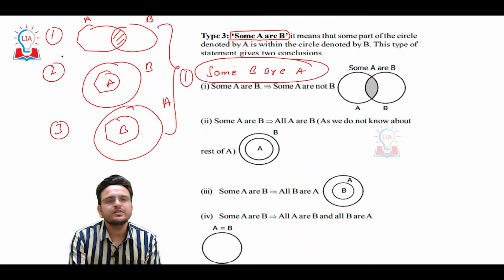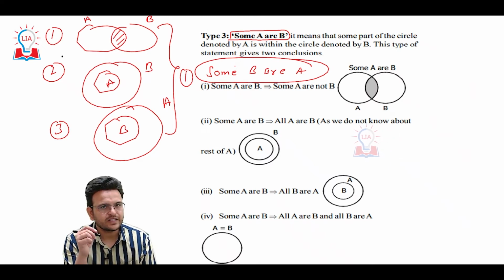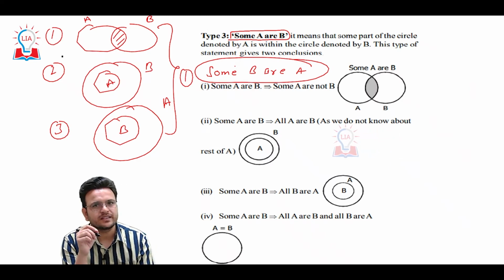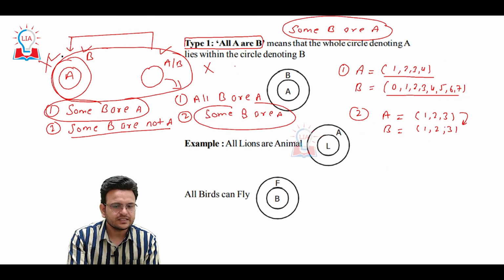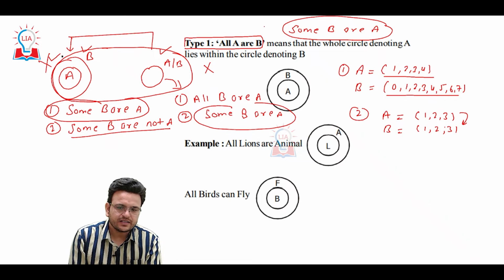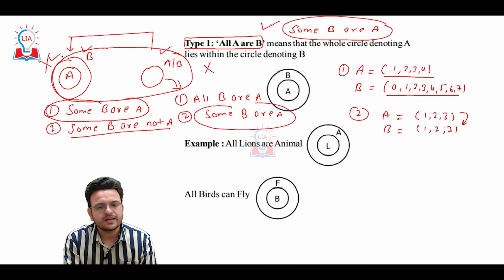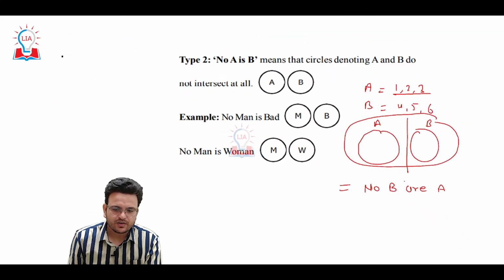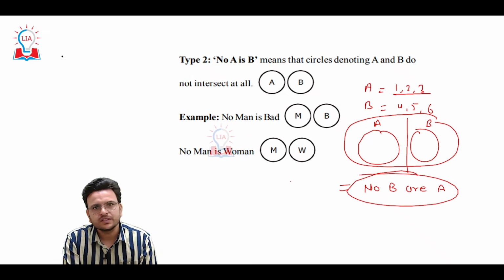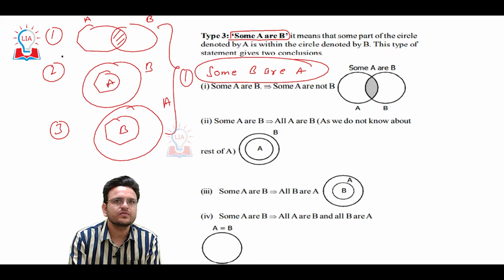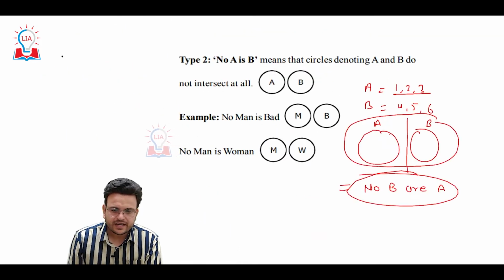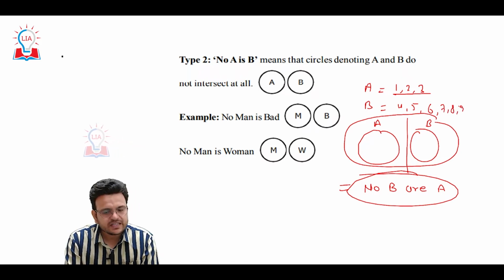So hope you are able to understand. Here what we are analyzing is the ultimate truth. Whenever we see this statement, only one conclusion has to be followed, that is "some B are A." Here, only one statement has to be followed, but that is "no B are A." Here again, like I consider we include 4, 5, 6, 7, 8, 9, whatever you can say, but we consider "no B are A."